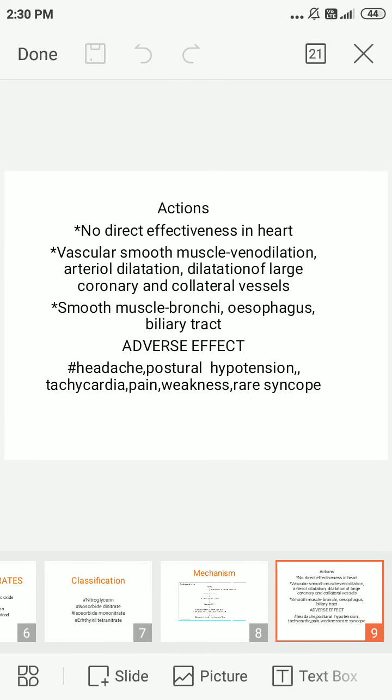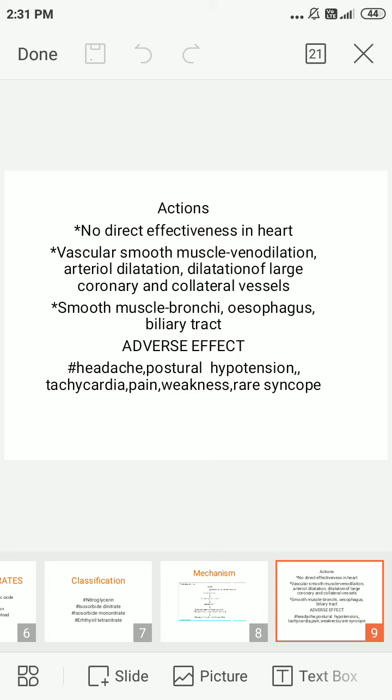Next we go into the actions. There is no direct effect on the heart with organic nitrates. They act on vascular and other smooth muscle. In vascular smooth muscle, three factors are involved: venodilation, arterial dilatation, and dilatation of large coronary and collateral vessels. In other smooth muscles, they cause relaxation of bronchi, esophagus and biliary tract. These are the actions of organic nitrates on vascular smooth muscle and smooth muscle. There is no direct effect in the heart.